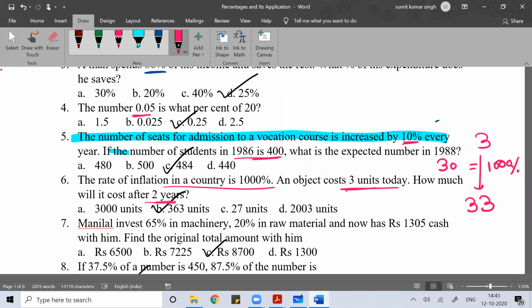Then again it increases by 1000%. So 1000% of 33 is 330, and now the price will become 363.